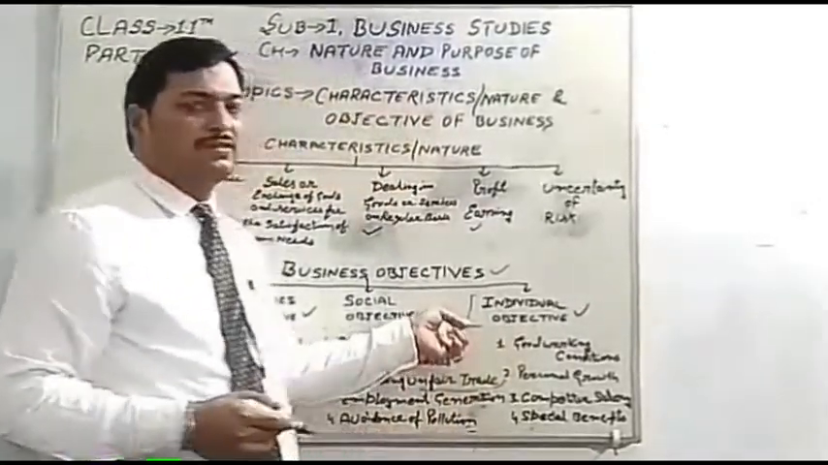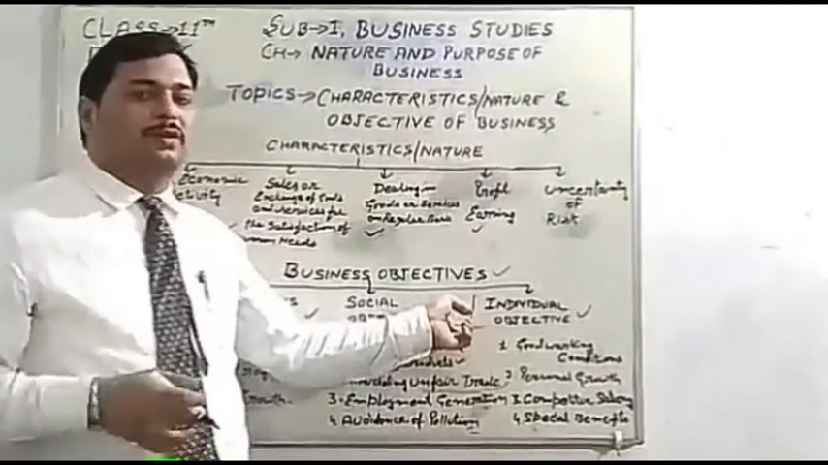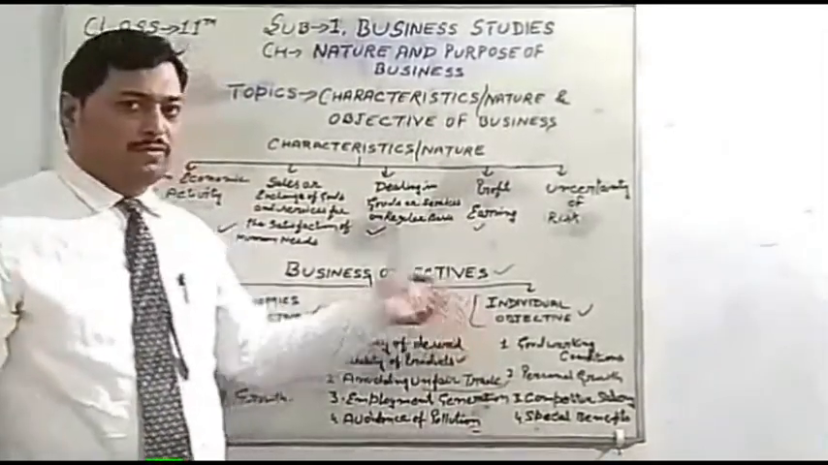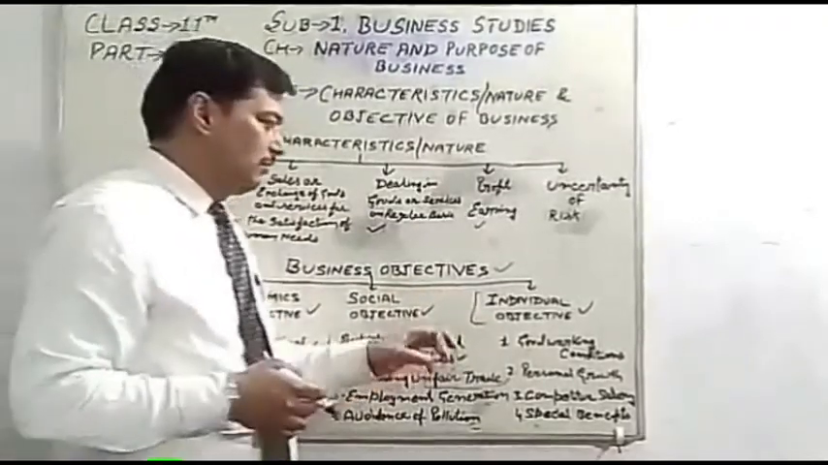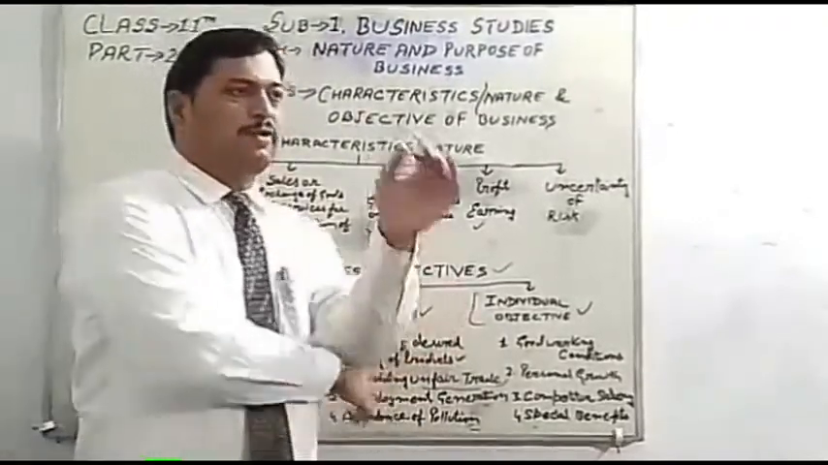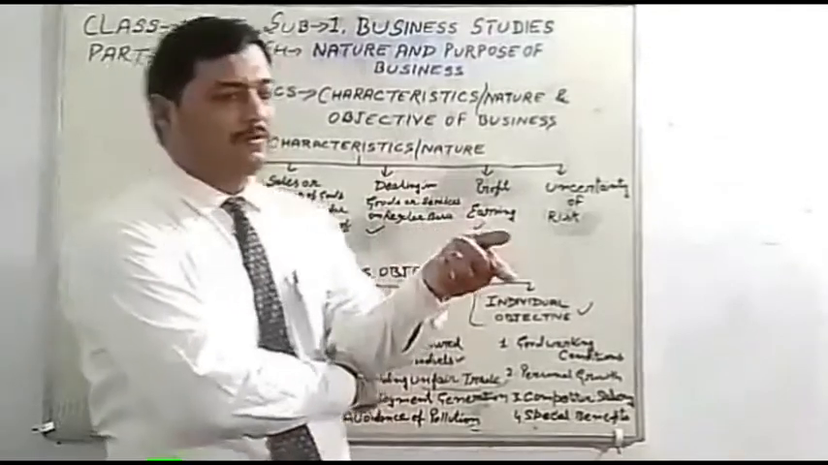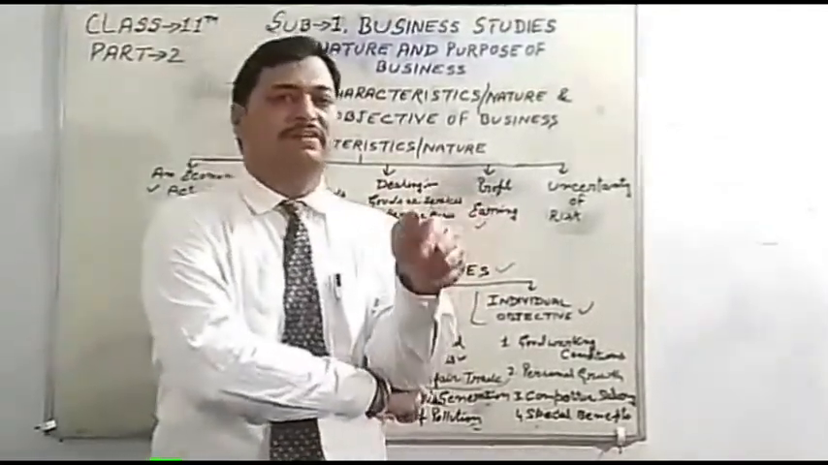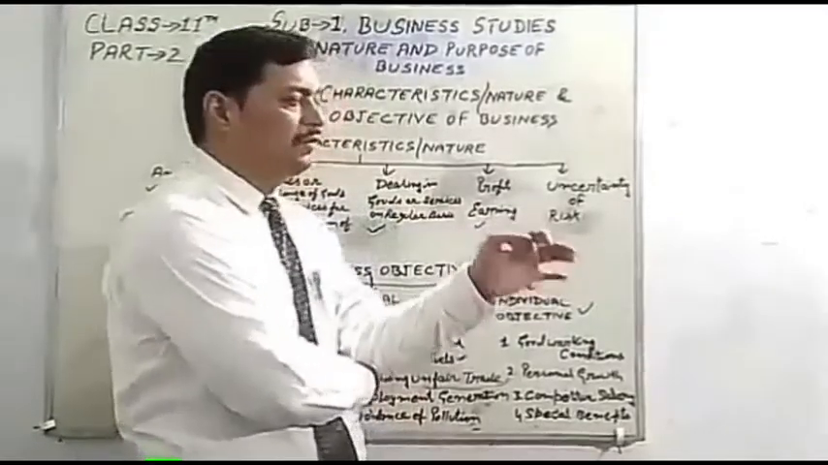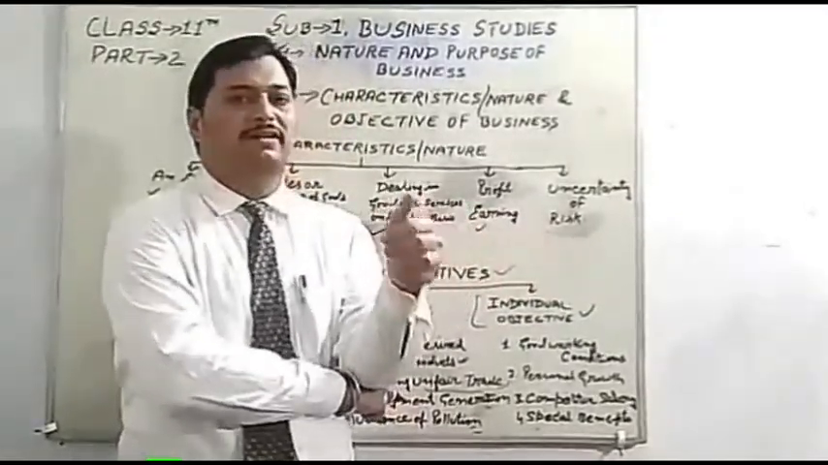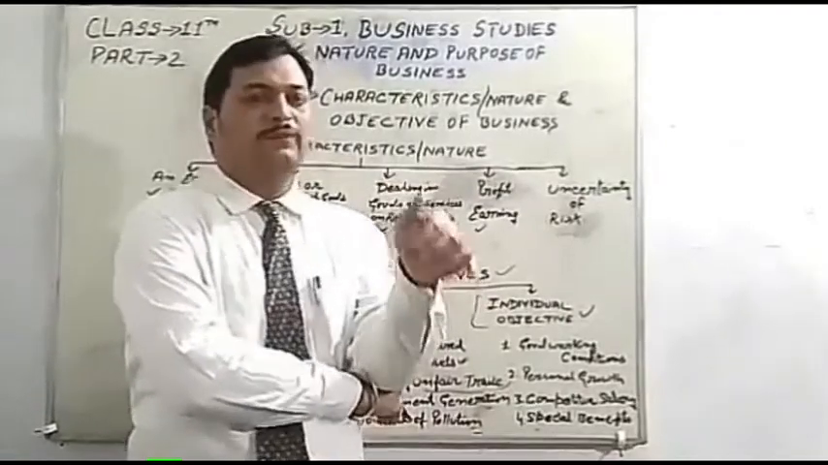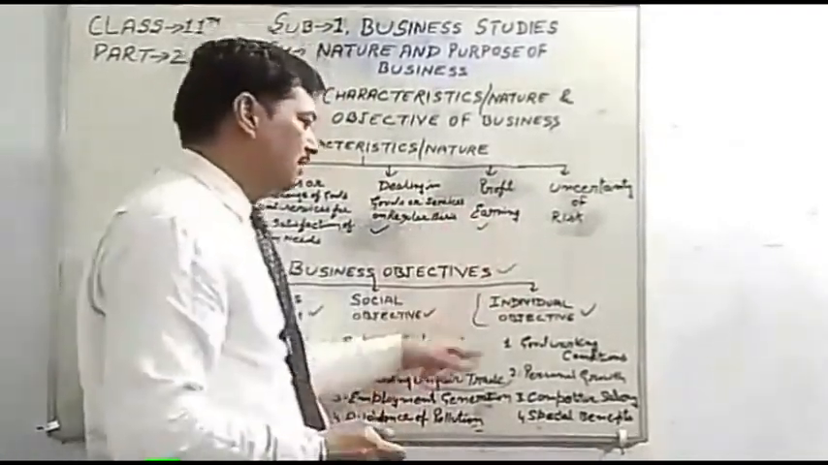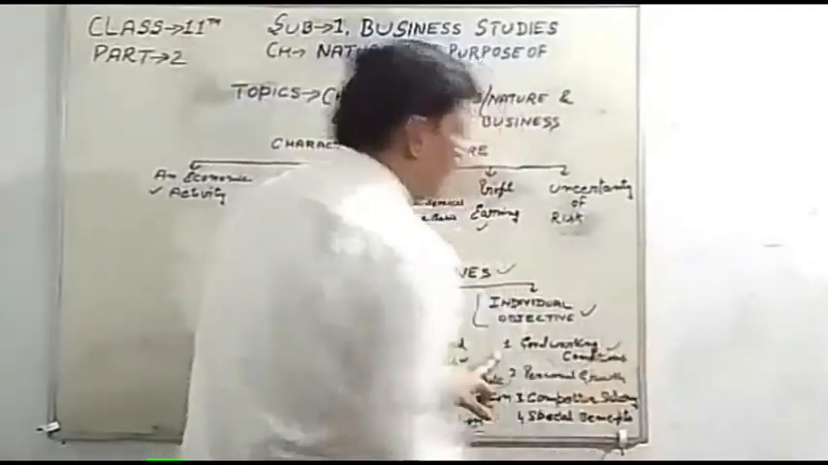Individual objective means a personal objective. Those are considered for the employees of the firm, the employees of the business. When the employees are doing the work for the betterment of the business, they have to focus on achieving the goals of the organization. So a few objectives of the business must consider the individual objectives of the employees. So first is good working conditions.